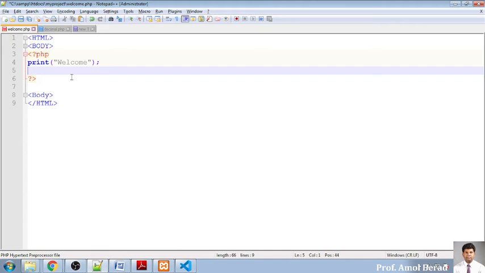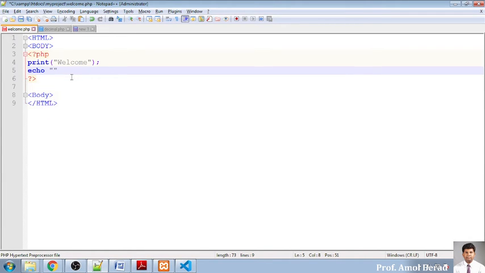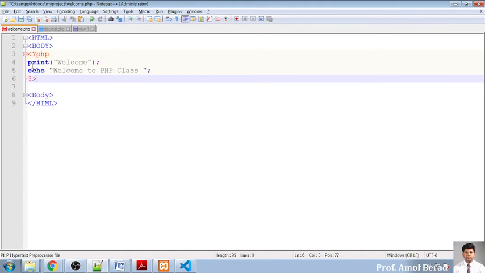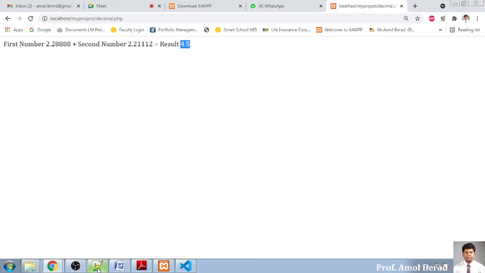If I want to display in another way, that is echo, this is another way of displaying something, and you write over here: welcome to PHP class. Okay, so I will be displaying in two ways, one with print and another with echo. I have saved this file into my htdocs, and now I am running it in my browser.